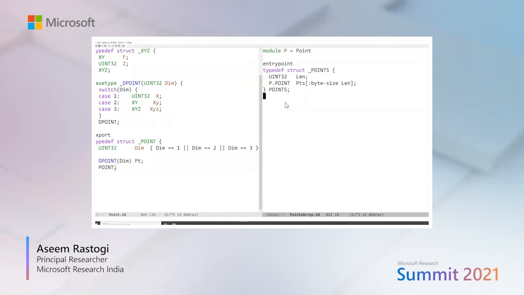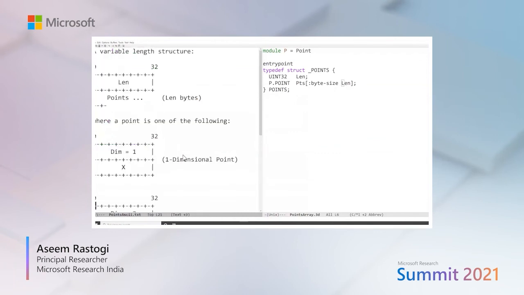EverParse has support for variable length arrays with one contrasting difference from the C language. The length of the arrays in EverParse specifications is specified in terms of number of bytes rather than in terms of number of elements. And the annotation byte size is a sort of a reminder to the programmer so that they can be careful with what they write. So we define a struct whose first field is length, and the rest of the struct is a points array with byte size len. And this is what we wanted to specify to begin with.